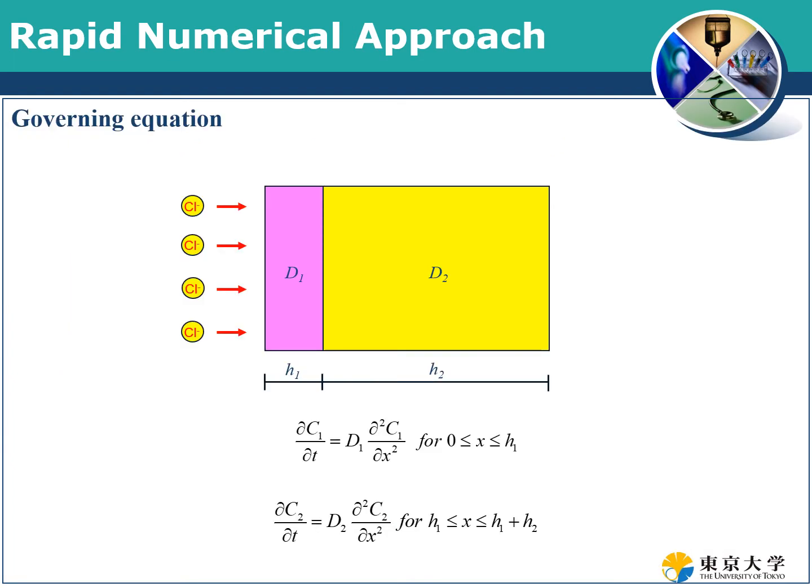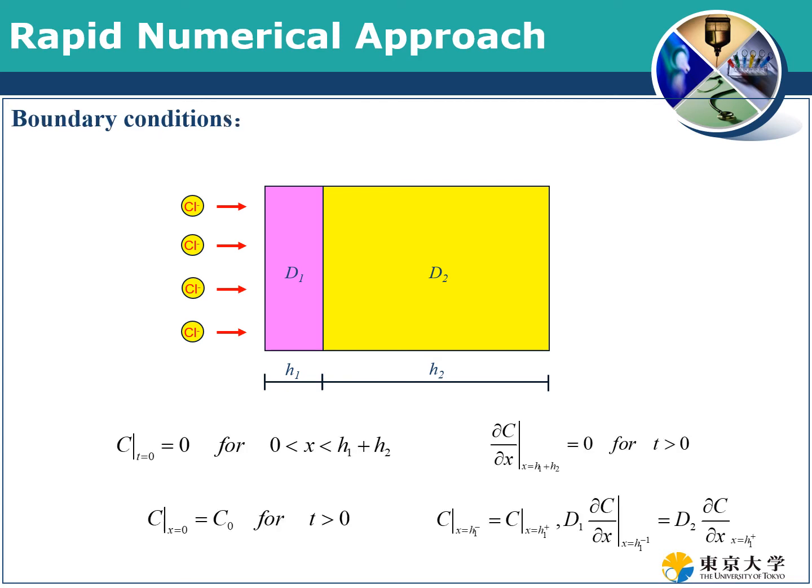Anyway, let me simply introduce this approach. In this numerical approach, we separate two different materials, the first layer material and the second layer material. These two layers have different diffusion coefficients, so we have two different governing equations for the diffusion process.